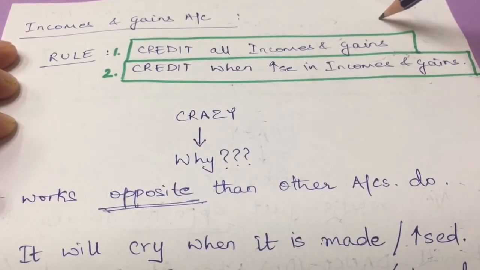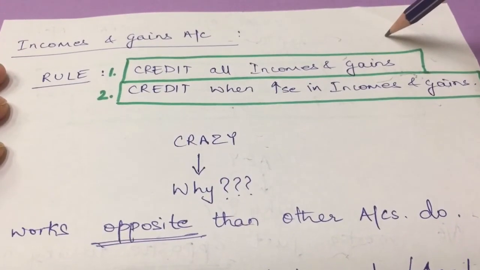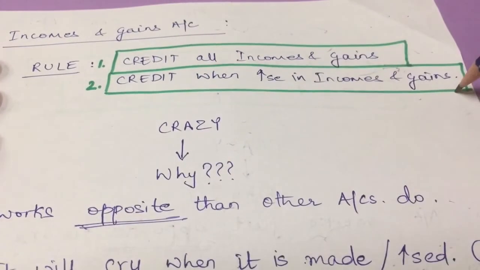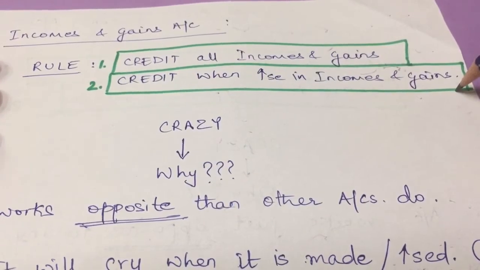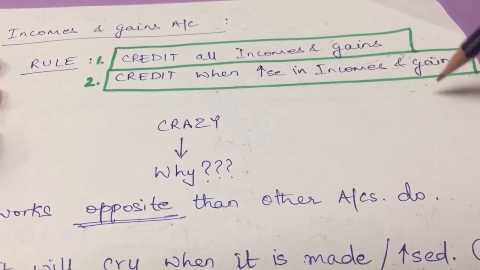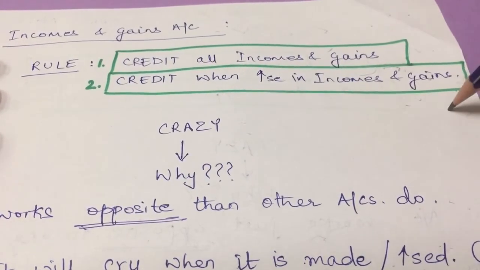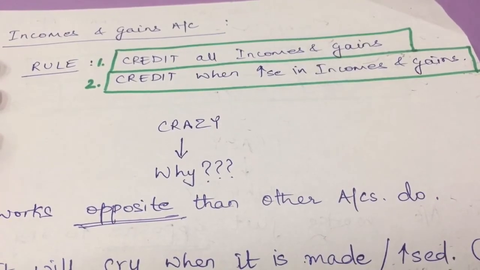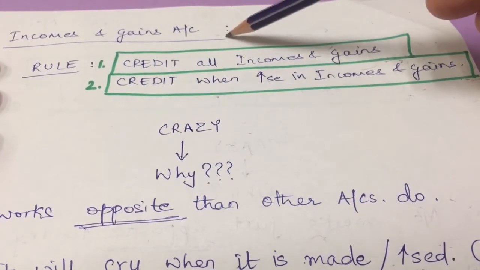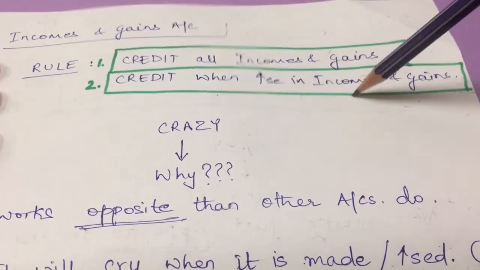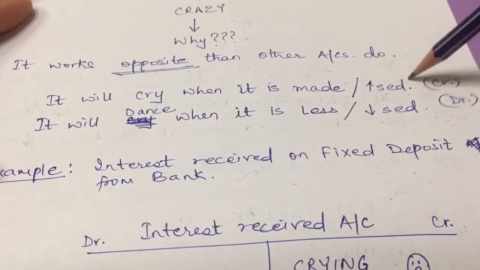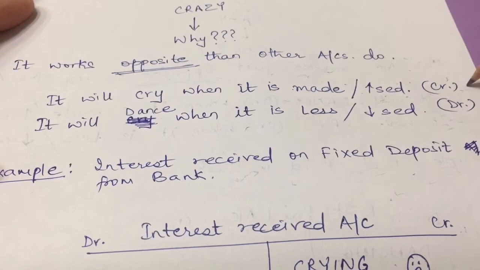Then under nominal account, the second one that comes is incomes and gains account. The rule says credit all incomes and gains. Credit when there is an increase in incomes and gains. Now if I am going to get my income, my salary, or I am having a profit in my business as a personal account, I will be happy, I will be dancing. But again, income and gains accounts are a part of nominal account. They are crazy accounts. They will just do the opposite. So they will start crying. When we get the revenue or my revenue has increased, in both cases, it will start crying.